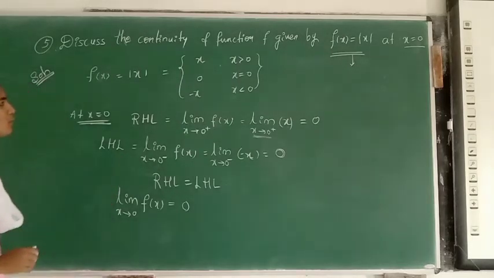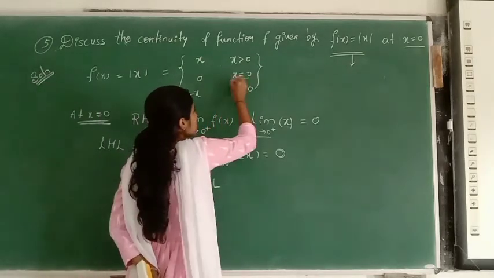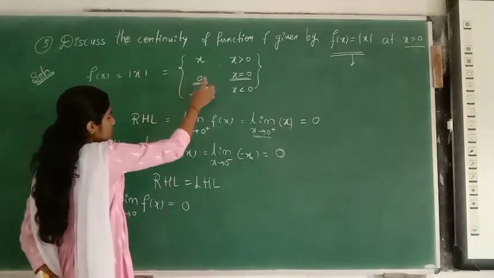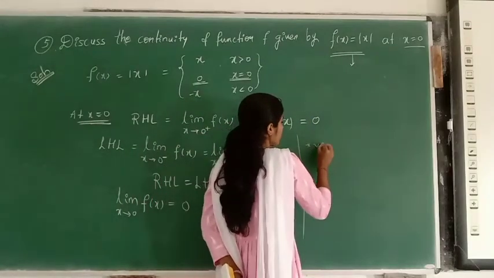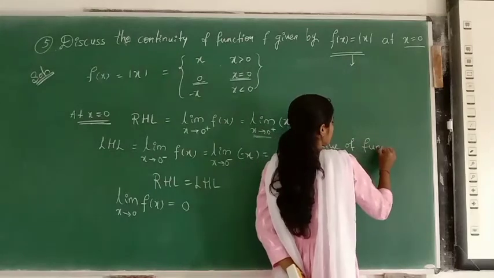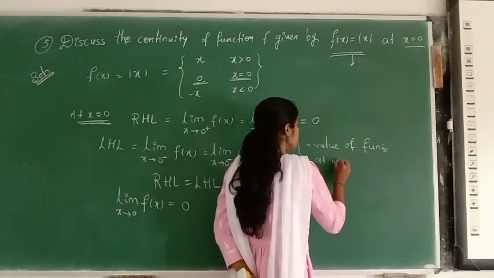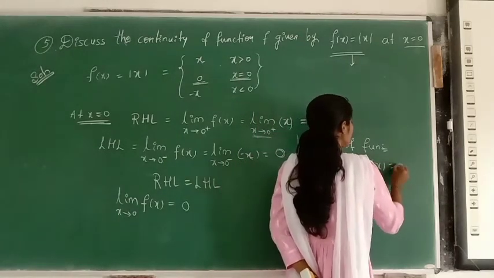So now you have to know the value of the function. See, in the previous problem I explained you, at x equal to 0, what value is the function taking? 0. See, the value of the function, which is nothing but at x is equal to 0, what is the function value? f of x is equal to 0.